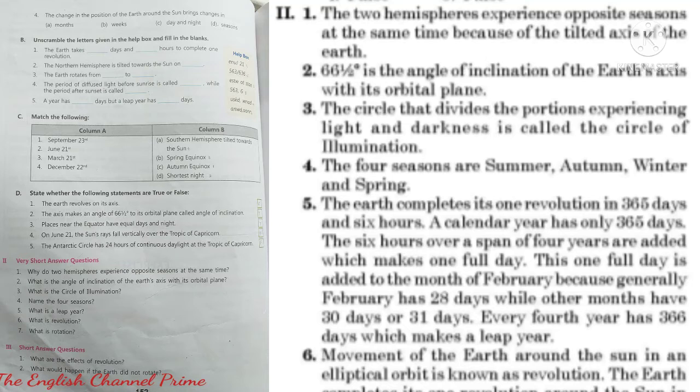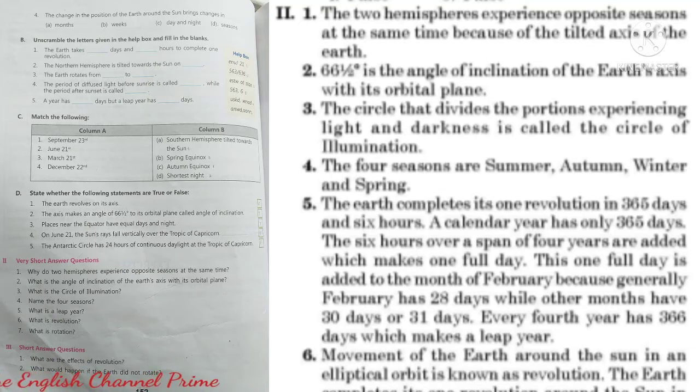Now, second main, let's do very short answer questions. First question, why do two hemispheres experience opposite seasons at the same time? Write down the answer. The two hemispheres experience opposite seasons at the same time because of the tilted axis of the earth. We have to write only short answers.